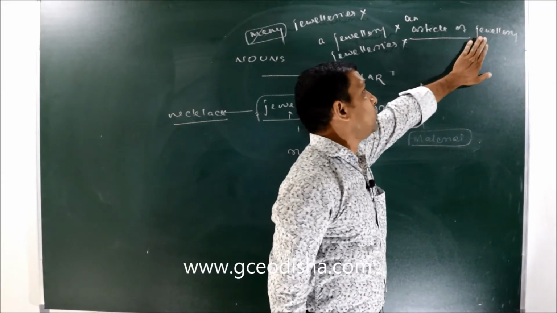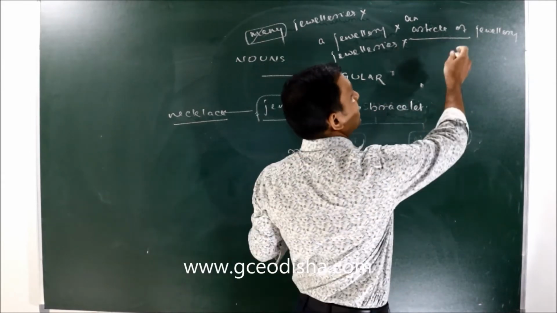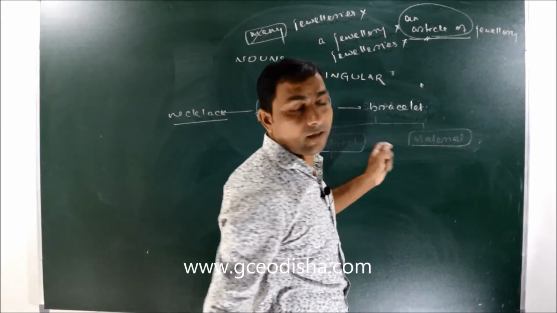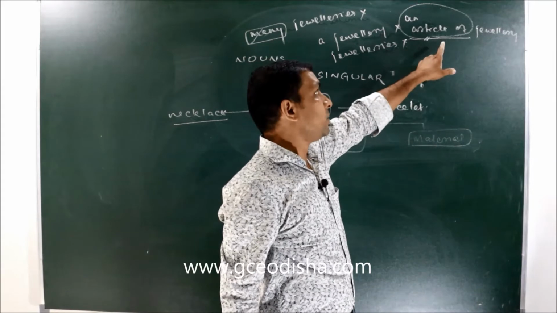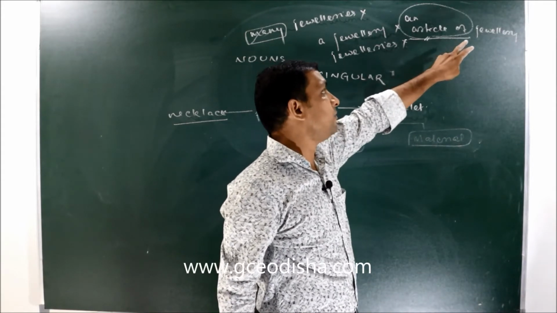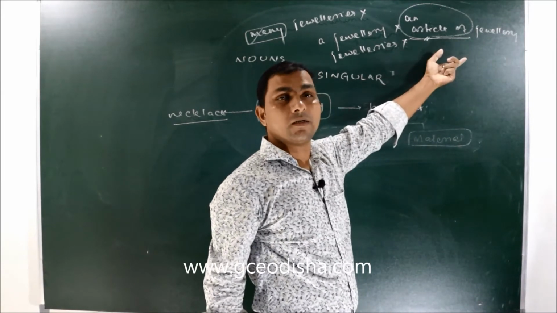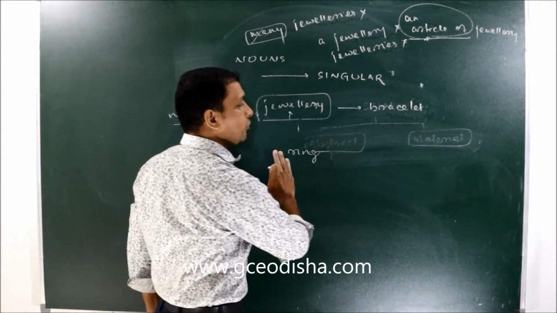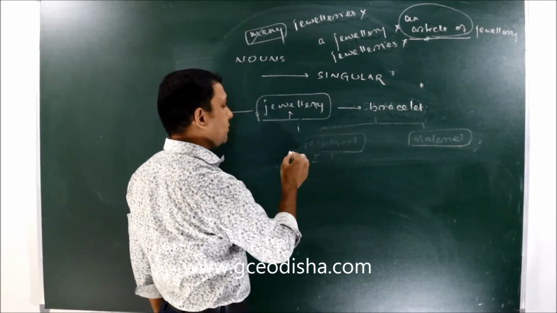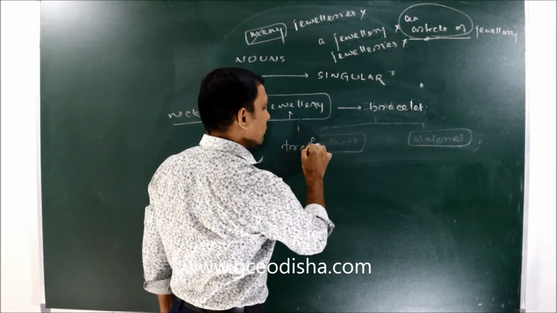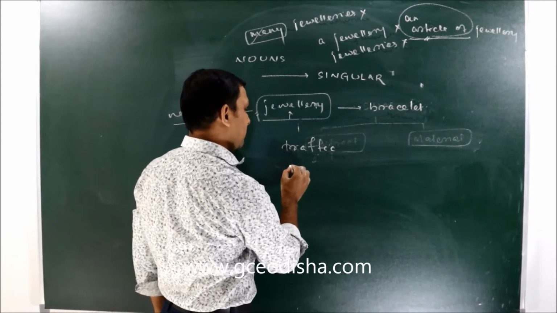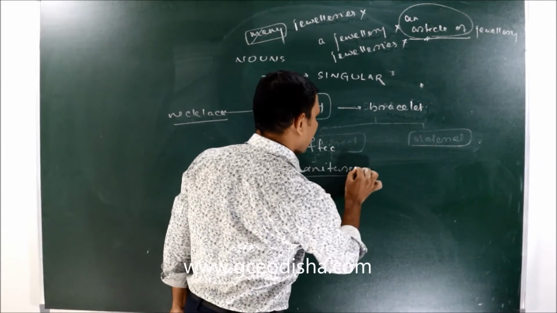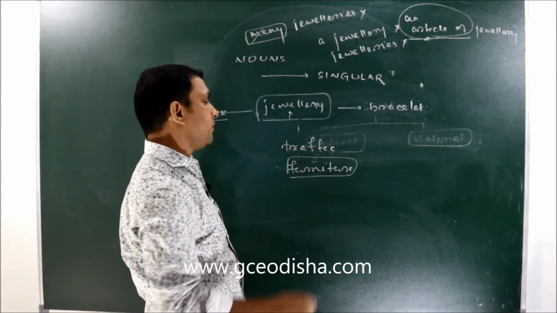Reason, jewelry is written, but to make it singular or plural, before the term jewelry we have added a phrase. So as I told, a suitable phrase can be added before uncountable noun to make it countable. Hope you understand. So similarly to jewelry, we have many other words, like we can say the word traffic, the word furniture.